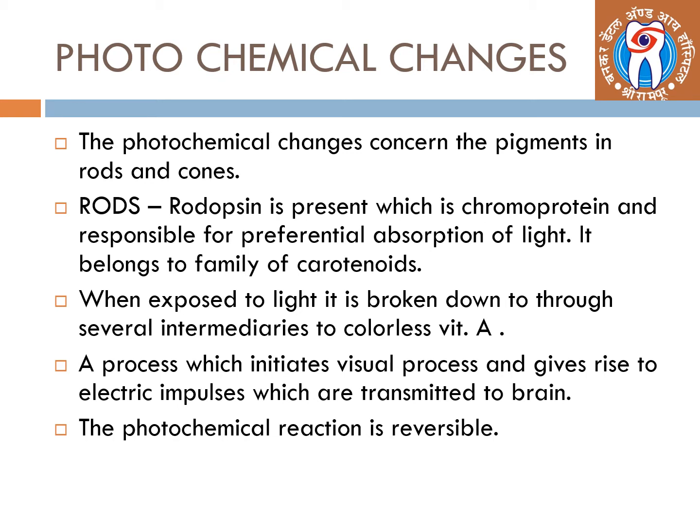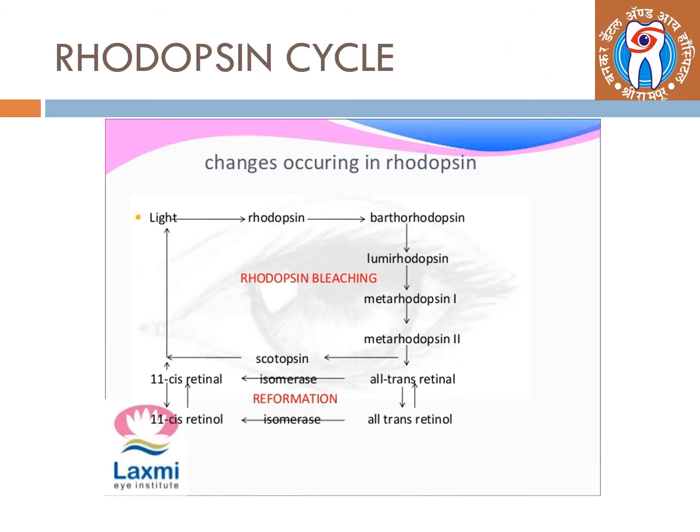Photochemical changes. The photochemical changes concern the pigments in the rods and cones. In rods, rhodopsin is present, which is a chromoprotein responsible for preferential absorption of light. It belongs to the family of carotenoids. When exposed to light, it is broken down through several intermediaries to colorless vitamin A, a process which initiates the visual process and gives rise to electric impulses which are transmitted finally to the brain. The photochemical reaction is a reversible type of reaction.